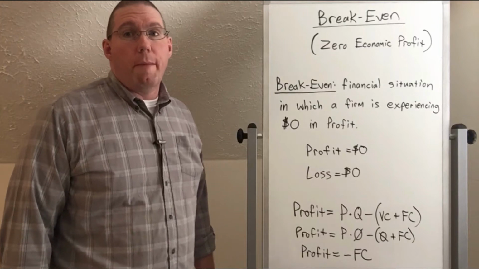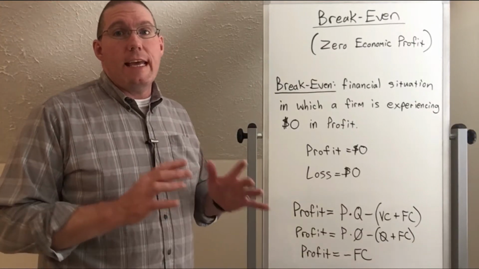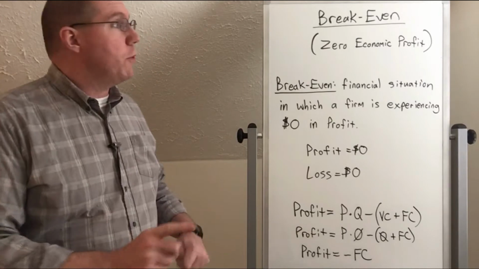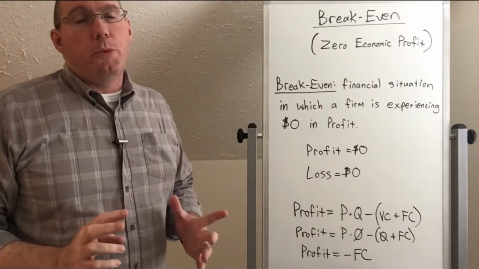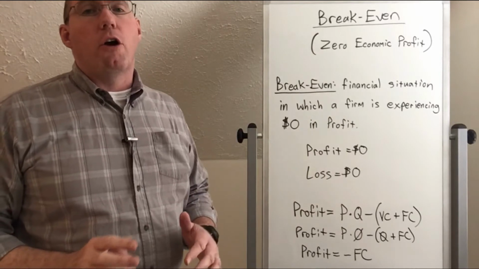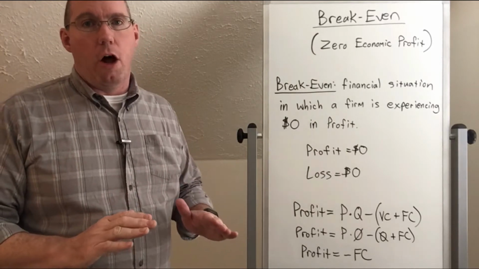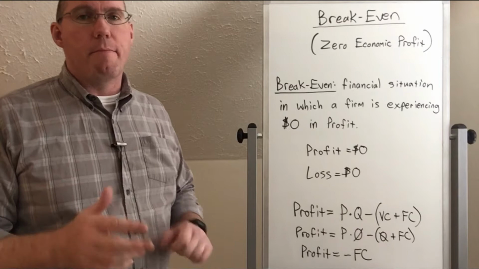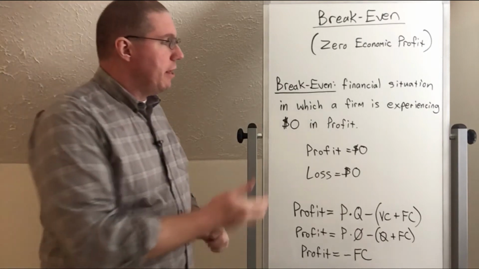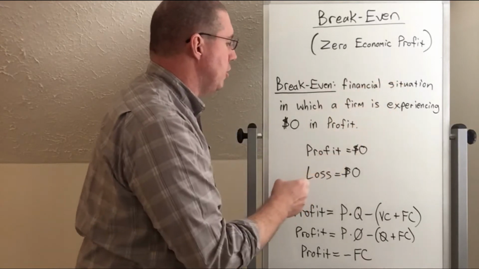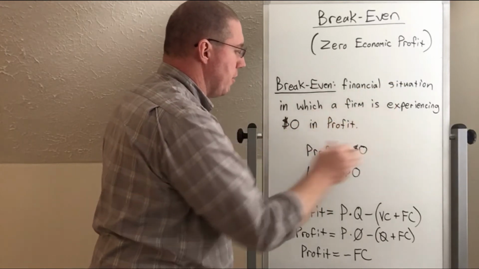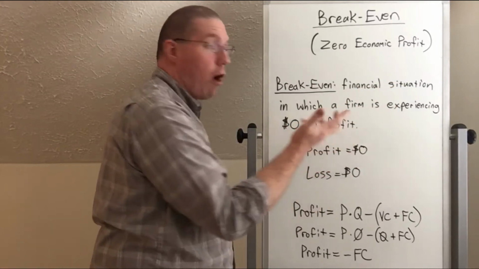All right, so what we're going to talk about now is what we call break even, or in economics, we call it zero economic profit. This is a situation where a firm earns zero profit at all. Okay, and we're going to talk about what that means mathematically in just a few minutes. Let me give you a definition for break even. Break even is a financial situation in which a firm is experiencing $0 in profit.